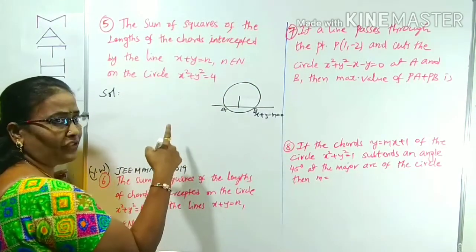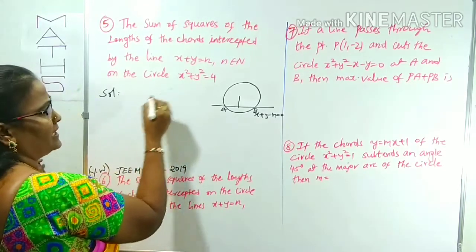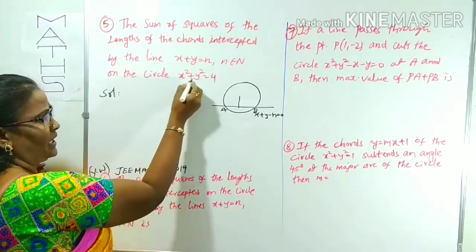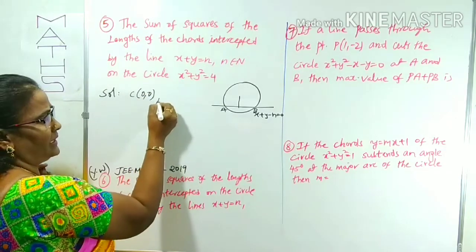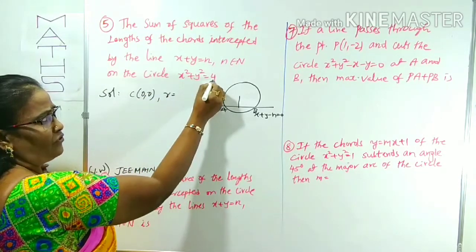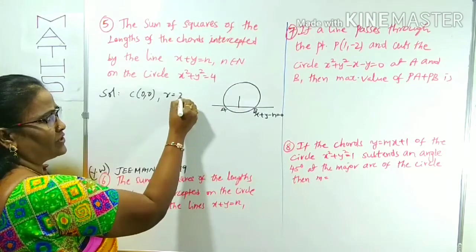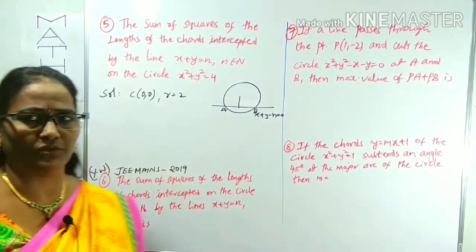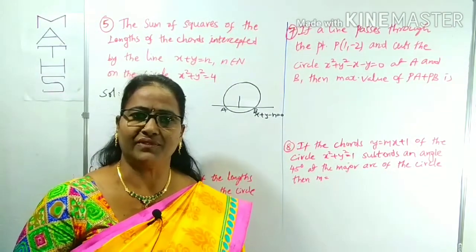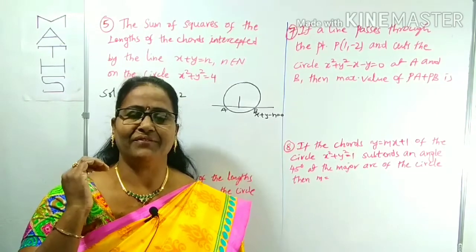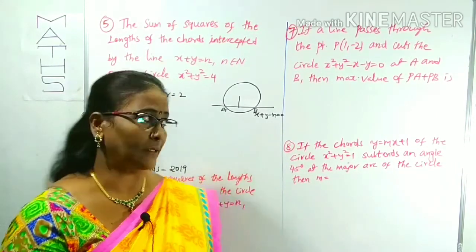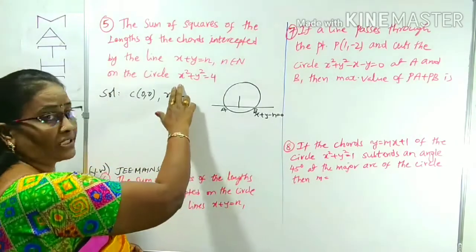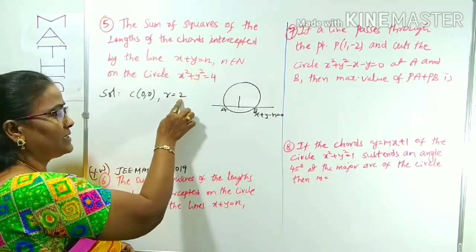For finding the length of the chord, we need the center of the circle as well as the radius. The center of the circle here is 0, 0, and r square is 4, so r is equal to 2. These were given in lecture 1: what are the various forms of the equations of circles? If the center is at 0, 0 and the radius is r, the equation of the circle is x square plus y square is equal to r square. Here r is clearly 2.